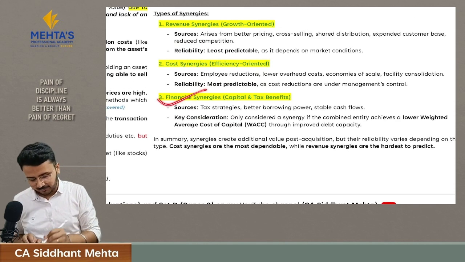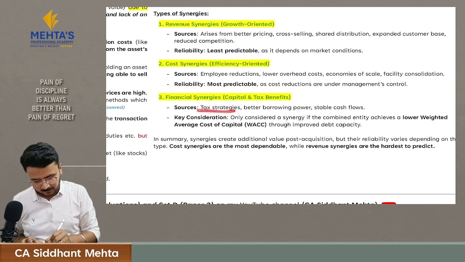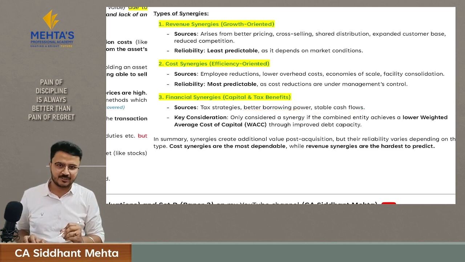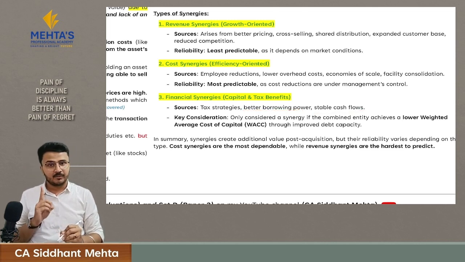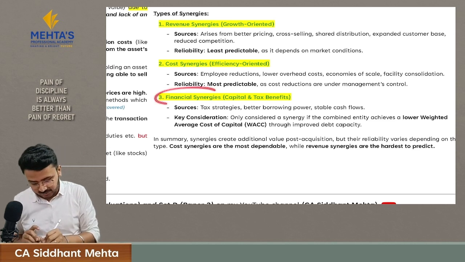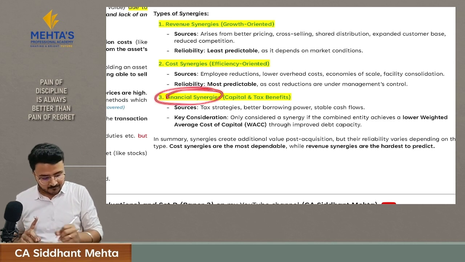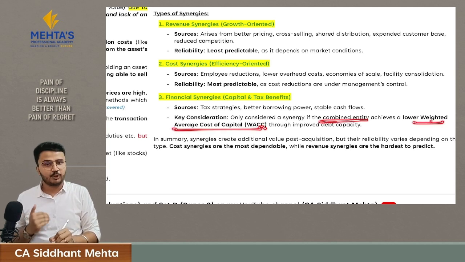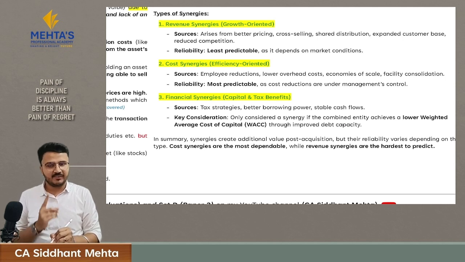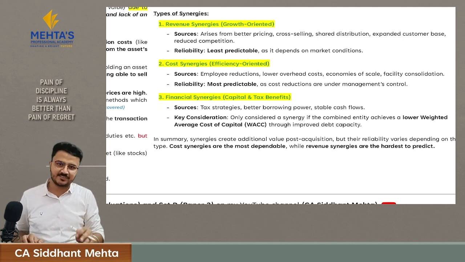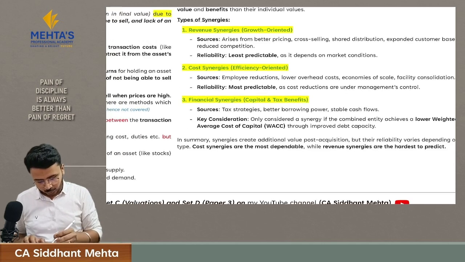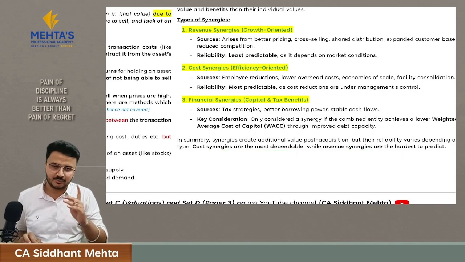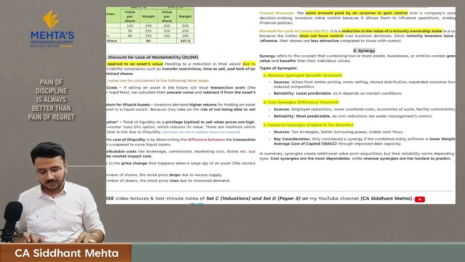The third one is financial synergies. You can achieve it by framing some tax strategies. Now you have better borrowing power, and also you have stable cash flows now. But whether your combined entity has achieved financial synergies or not will depend on whether your combined entity's weighted average cost of capital is lower. If your combined entity's WACC is lower, then we can say that you have achieved financial synergies. So here you can see cost synergy is most predictable, and revenue synergy is hard to predict. This was part 1 of chapter number 5.